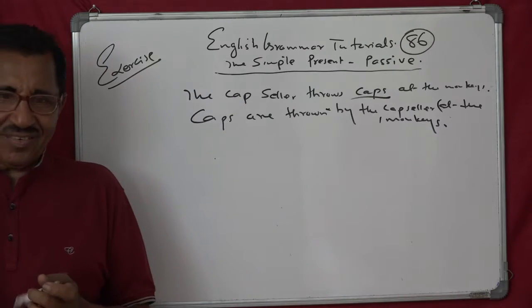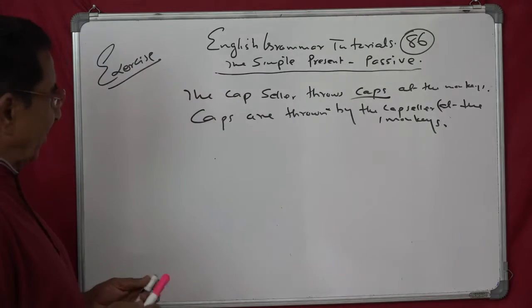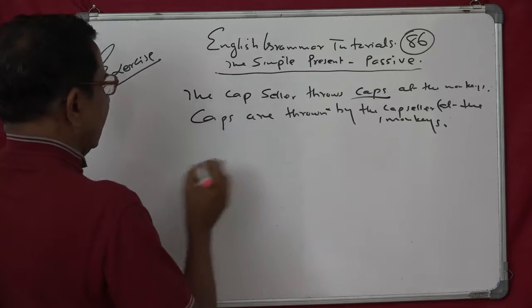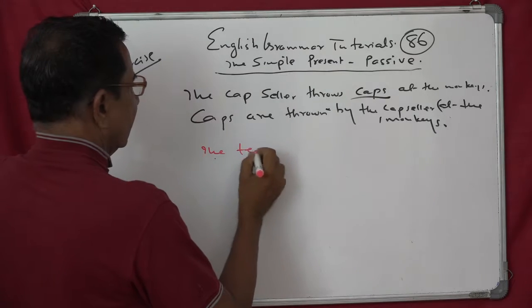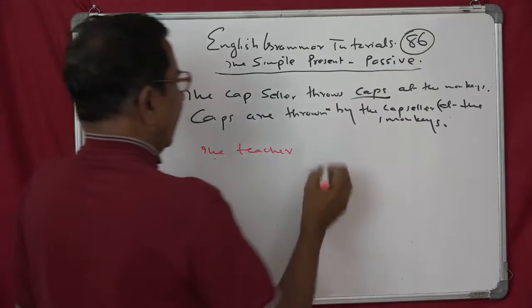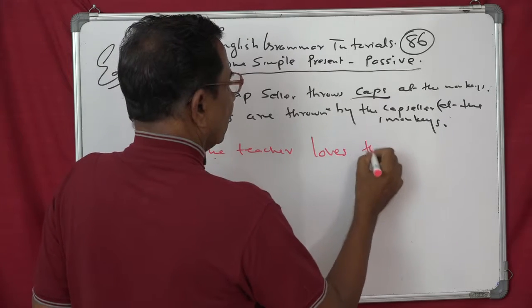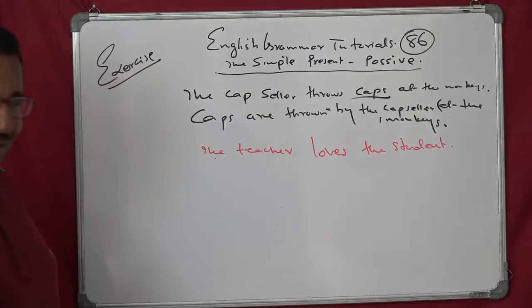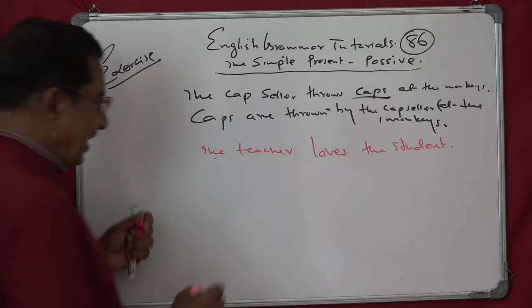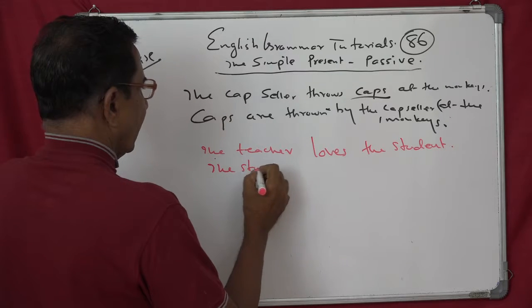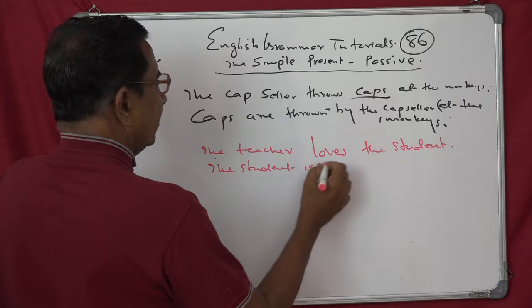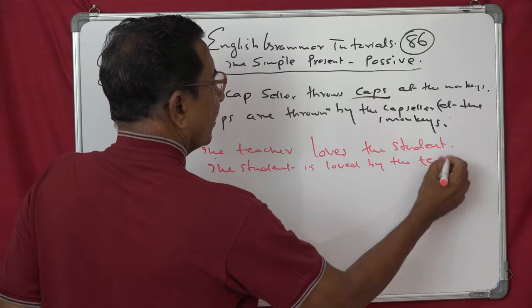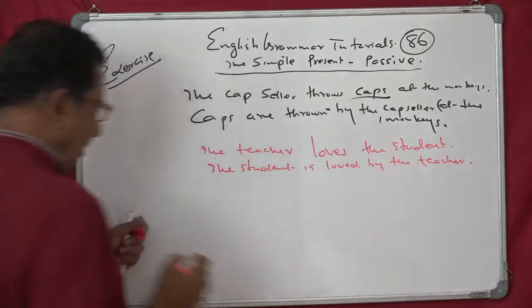Yeah. Then you have got another example. That is the 10th or 11th. Yeah, you can say like that. The teacher loves the student. The student means the studious students, the hardworking, yes. The student is loved by the teacher. That is very simple for you.